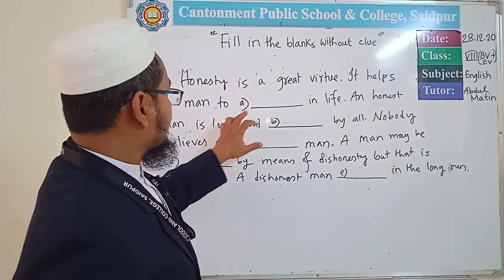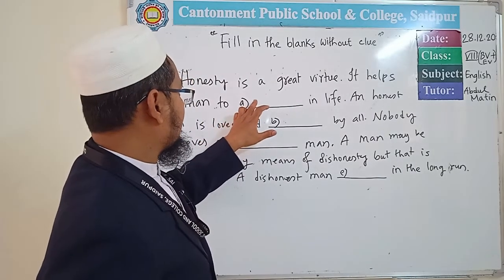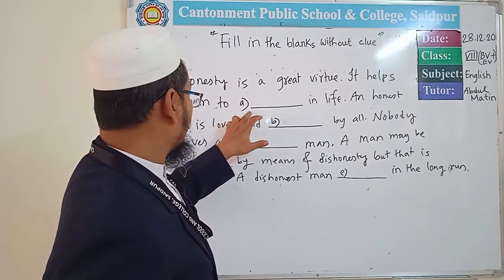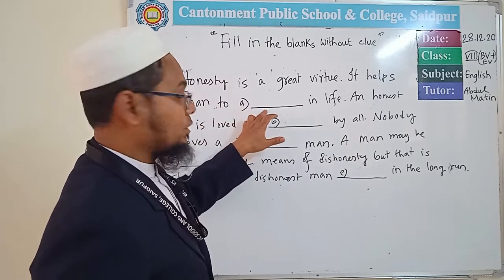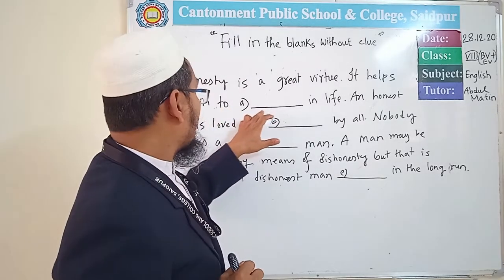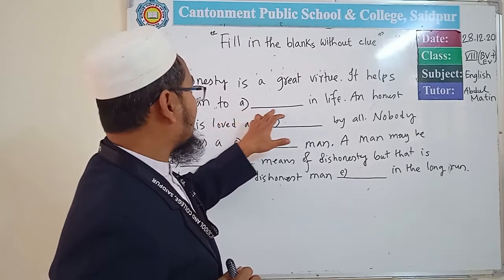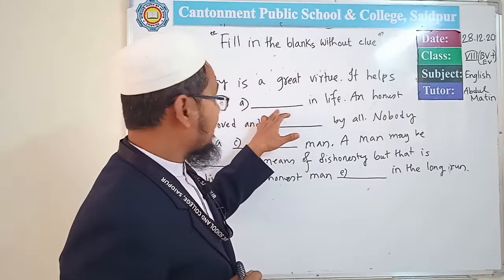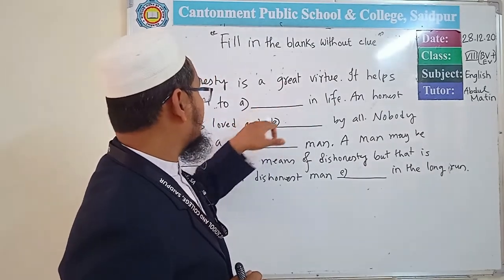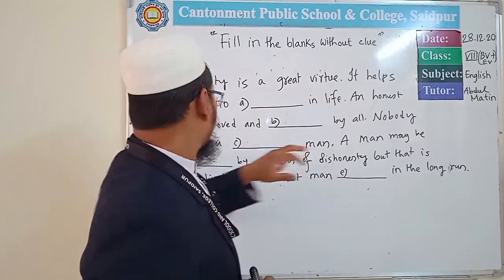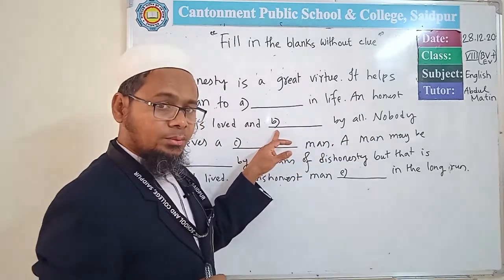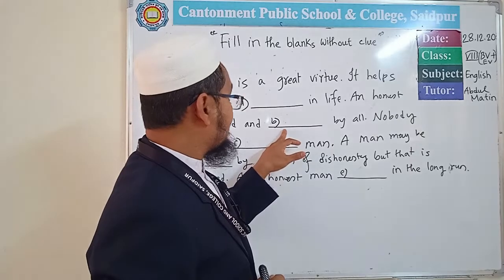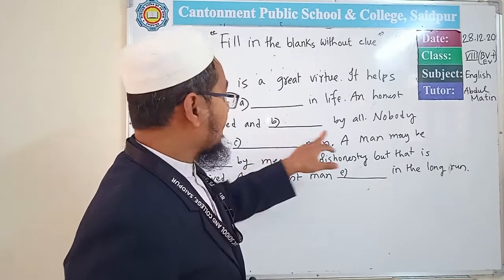First, you see that in the blank of A, after 'to' there is a blank. So according to the rules, after 'to' it can be a base form of verb to match with the sentence. An honest man is loved and dashed by all. That means V. In the case of B, it can be the passive form of the verb.